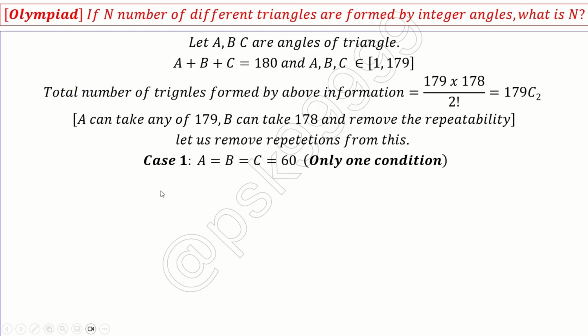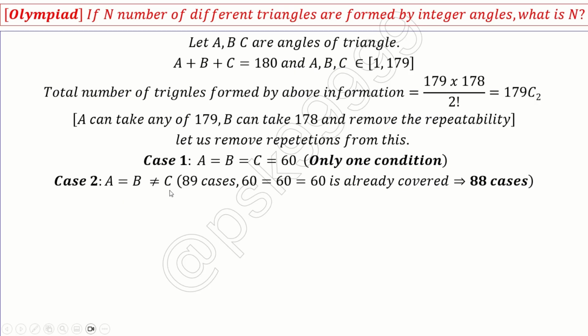Now, we know that there is one case. First, we will count only those triangles where angles are different, where angles are not repeated. So we know one condition which is repetition, very easy: A equal to B equal to C, which is 60 degrees. Only one case is possible, so one condition we will remove.